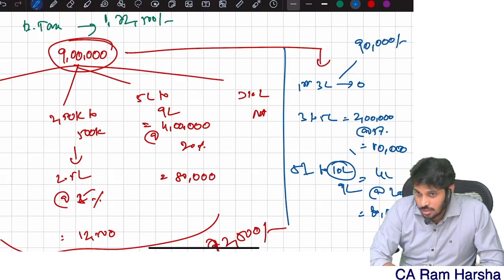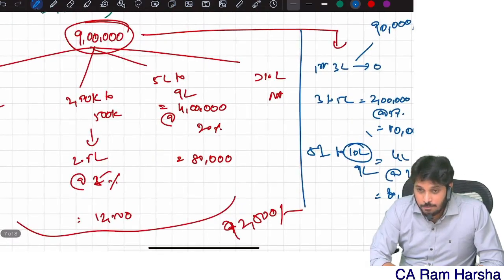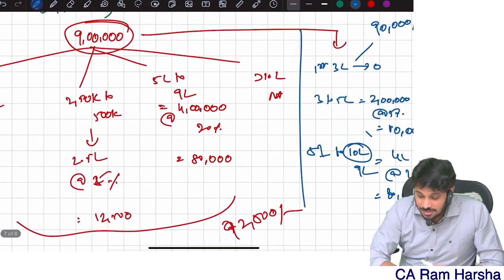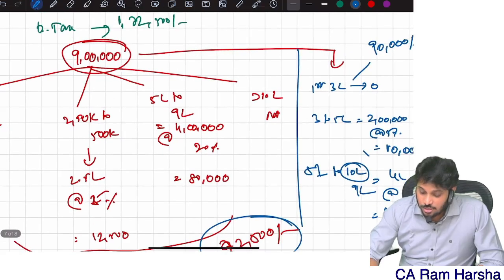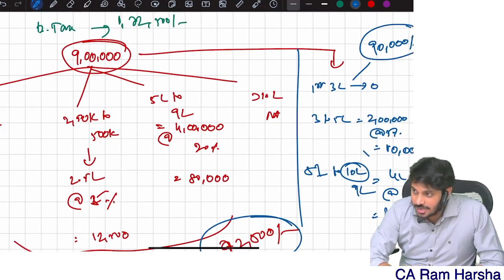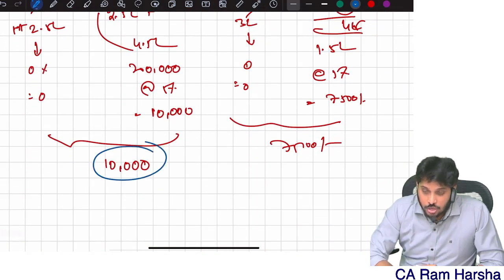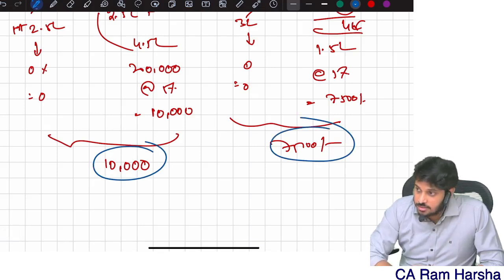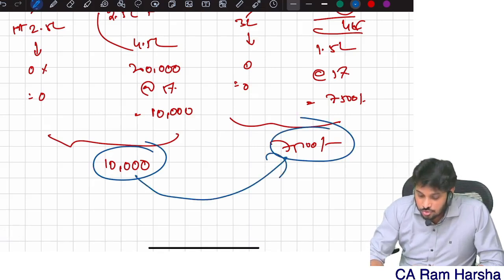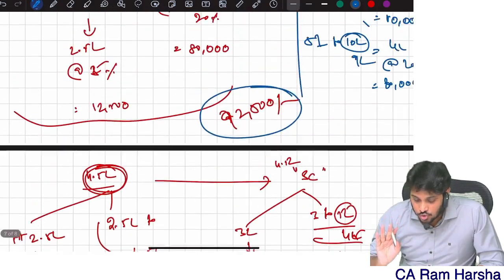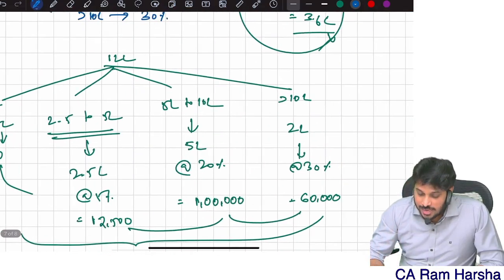Are you clear? If you see between a normal citizen and senior citizen, normal citizen tax is 92,500, senior citizen tax is 90,000. 2,500 rupees only extra tax saving. Here also you see 10,000 for normal citizen and senior citizen 7,500. So 2,500 only tax saving. Able to understand?